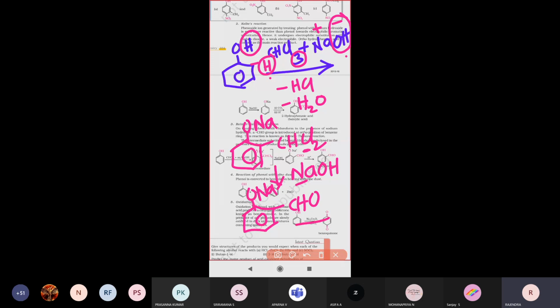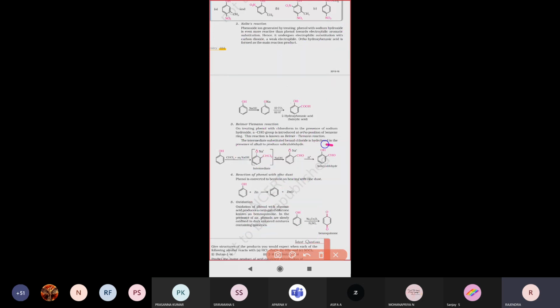Again this compound reacts with H plus, so Na plus is lost to form phenol, OH forming there. Overall, salicylaldehyde is formed. A benzene ring with one OH group and one aldehyde group is called salicylaldehyde.